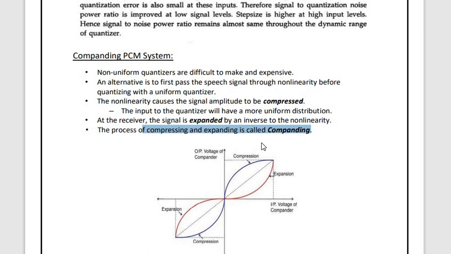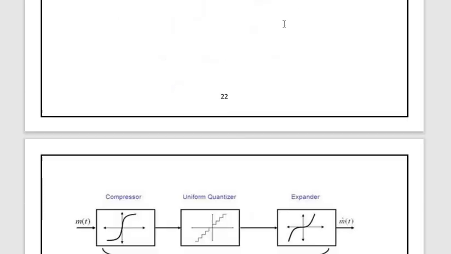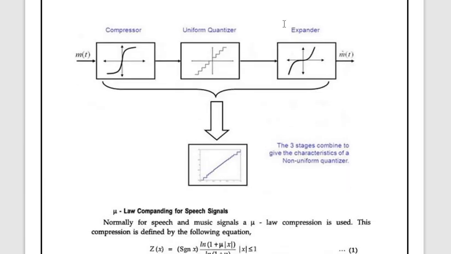See the figure there. This is the compression and this part is your expanding. Here we have two different types of compounding: one is mu-law compounding and the second one is A-law compounding. I will discuss those two separately also.